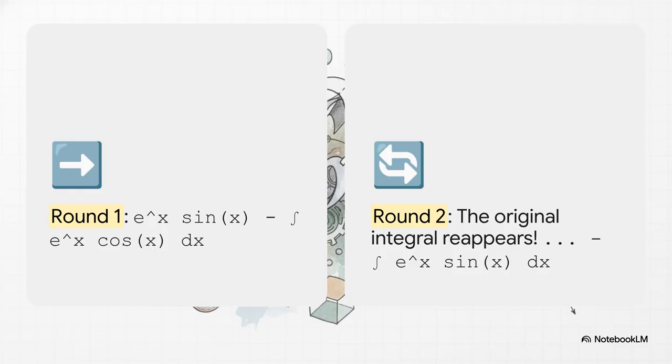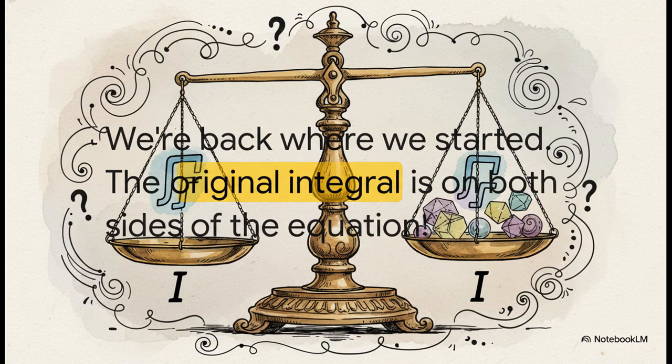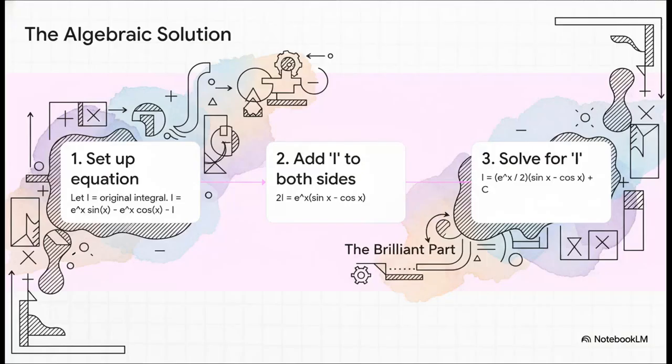But then look what happens in round 2. The original integral, the one we started with, has just shown up again on the right side of our equation. It feels like we're stuck in a loop, right? We're right back where we started. The very thing we're trying to solve for is now on both sides of the equal sign. It seems like we could do this forever and get nowhere. So, what now? And here is the absolutely brilliant move.